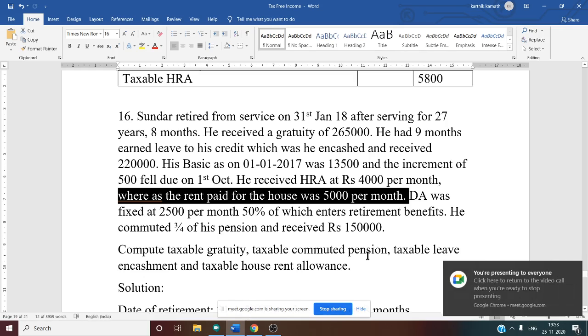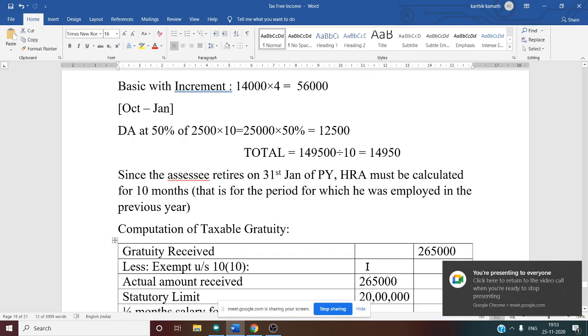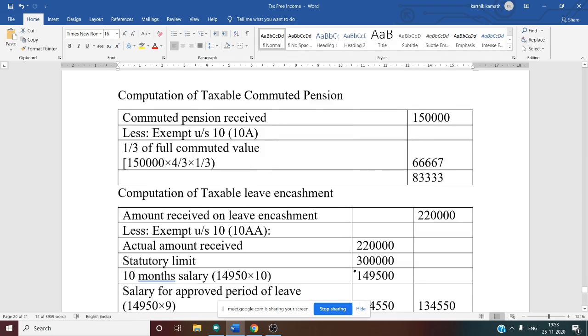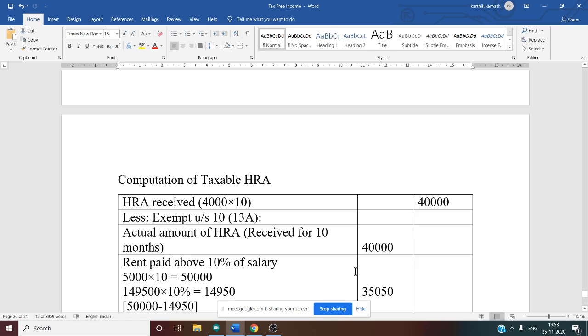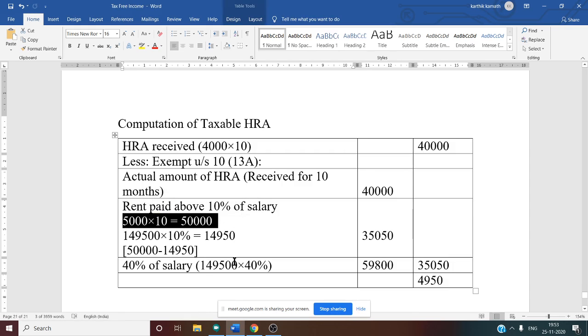So rent paid information is given. For how many months do we want rent paid now? As per the relevant period we have to calculate. What is our relevant period here? 10 months. So for 10 months we have to calculate rent paid. So 5,000 into 10, you will get rent paid as 50,000.